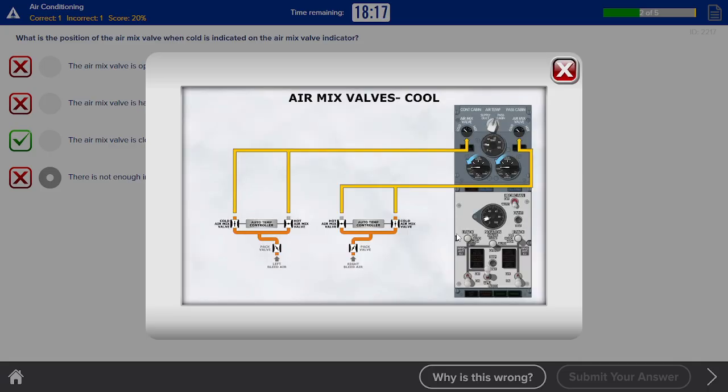The position of the air mix valves is displayed on the air mix valve indicator. The valve position indicator will display the current position of the valves during both automatic and manual operations. In order to produce a colder temperature, hot bleed air must be removed by closing the hot air mix valve. Therefore, if the indicator points to the cold position, it indicates that the hot air mix valve is closed.